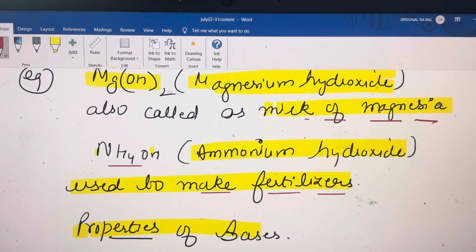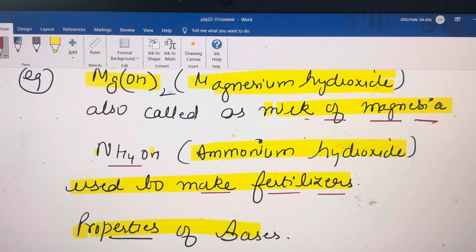In milk, magnesium hydroxide is there. It is a weak base because we all consume milk. Like ammonium hydroxide, it is used to make fertilizers that are required for the growth of plants, which are also living organisms, so these are also weak bases.